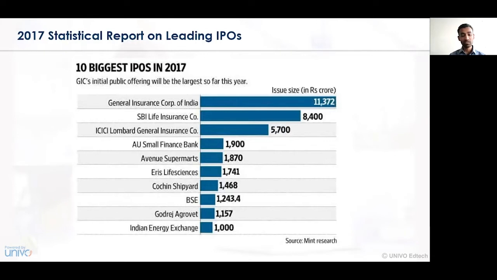GIC is at the top, wherein GIC's IPO was subscribed to the tune of 11,372 crores, while the other participants, that is SBI Life Insurance, ICICI Lombard General Insurance, AU Small Finance Bank, Avenue Supermarts, and so on, were lower, below 5,000 crores. So GIC plays a major, leading role in terms of the IPOs launched in 2017 also.